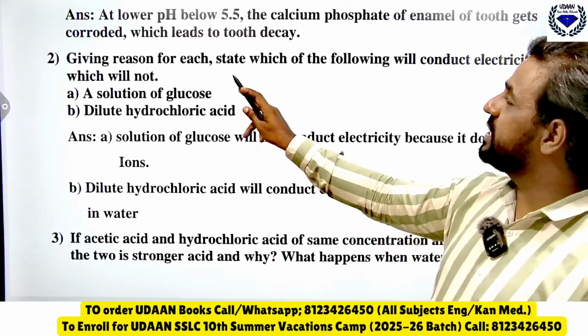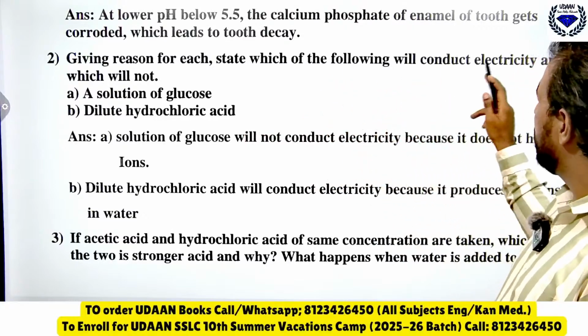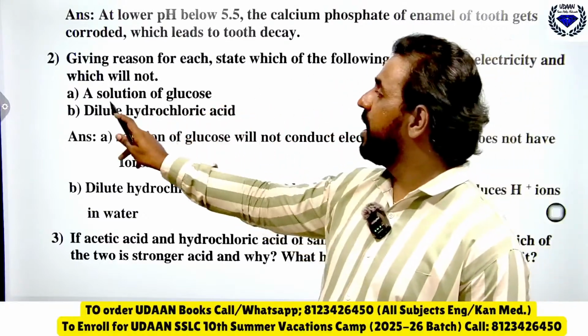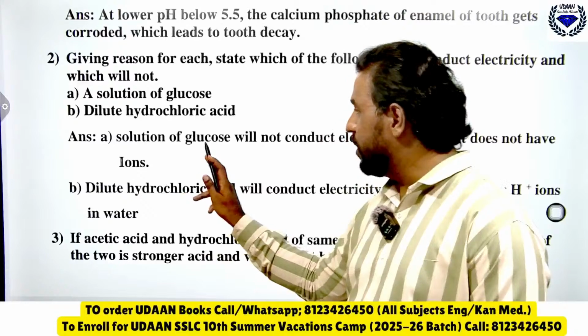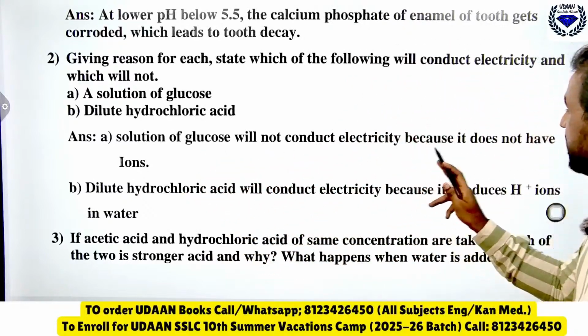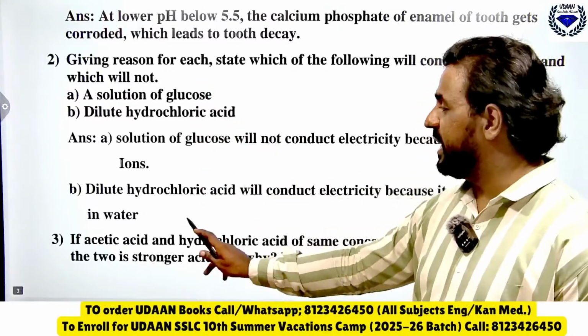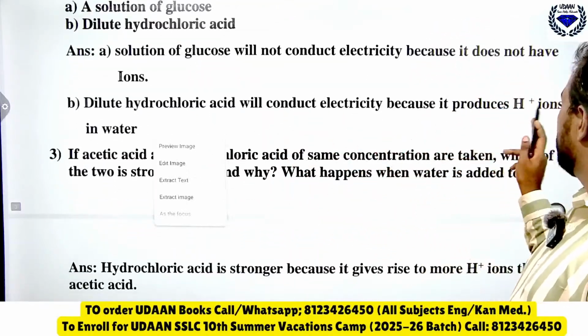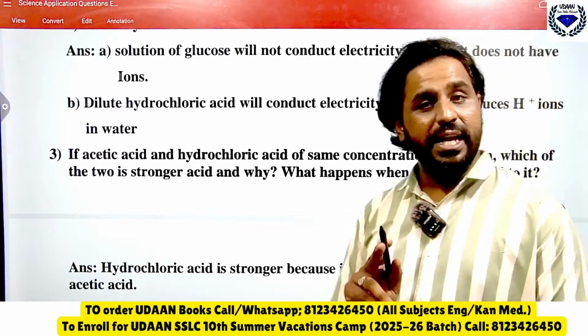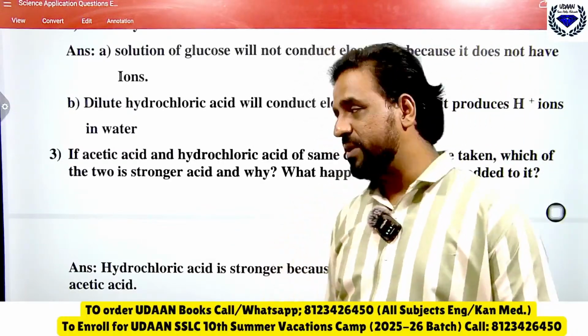See, give reason for each. State which of the following will conduct electricity and which will not. A solution of glucose will not conduct electricity because it does not have ions, whereas dilute HCl conducts electricity because it produces H+ ions in water. Remember, it will produce H+ ions.